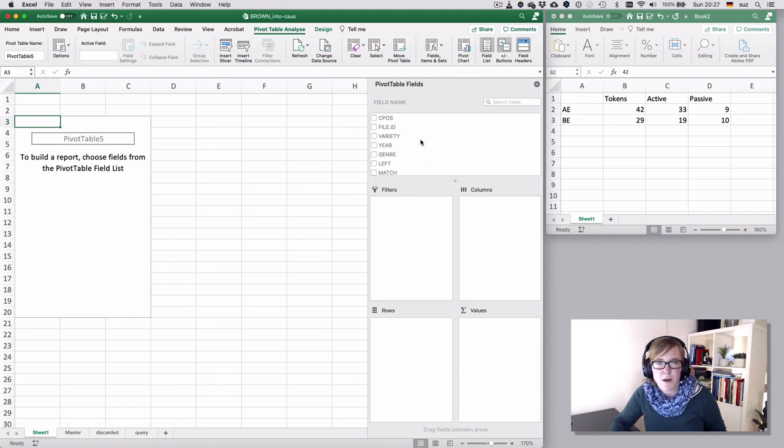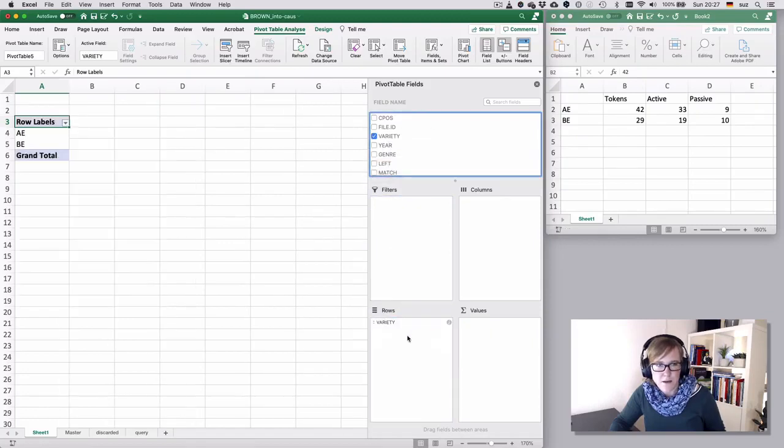So if we wanted to count the distribution by variety, we can just click on variety, hold and drag, and sort of drag that to the rows, right? So we're replicating what we have on the right here.